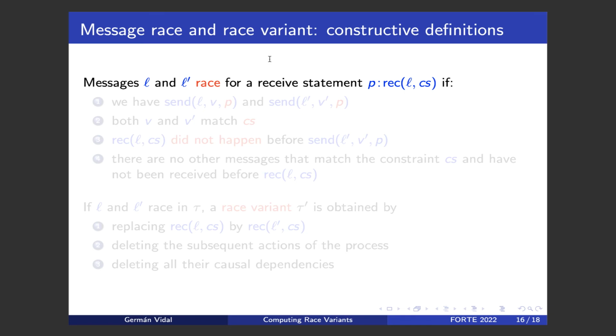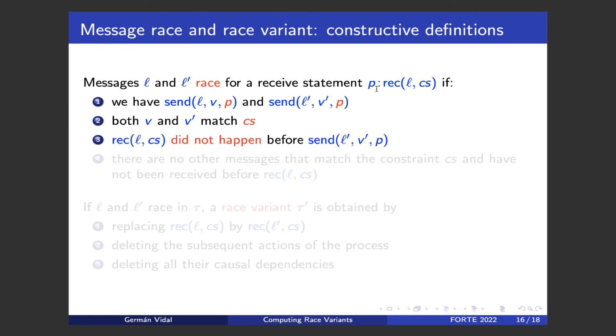So we say that two messages L and L prime race for a given receive statement in which the first one, L, has been received if the following conditions hold. The first one is obvious. We have send actions for L and L prime in which the target process is P, the same process that is receiving this message. Secondly, both message values V and V prime should match the constraints of the receive statement.